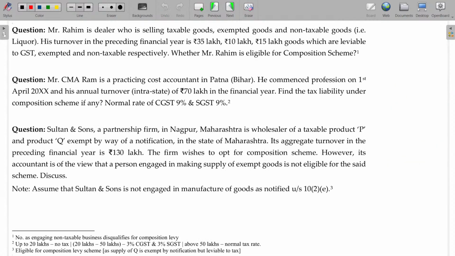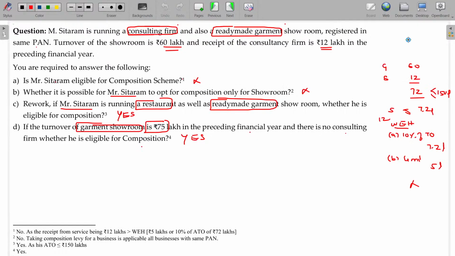Next one. Mr. Rahim is a dealer who is selling taxable goods, exempted goods, and non-taxable goods, that is liquor. His turnover in the preceding financial year being 35 lakhs, 10 lakhs and 15 lakhs. So this is GST leviable, this is exempted, another one is non-taxable. Whether Mr. Rahim is eligible for the composition scheme? So the aggregate turnover is how much? 35, 45, 55, 60 lakhs. But what is the condition for composition levy?